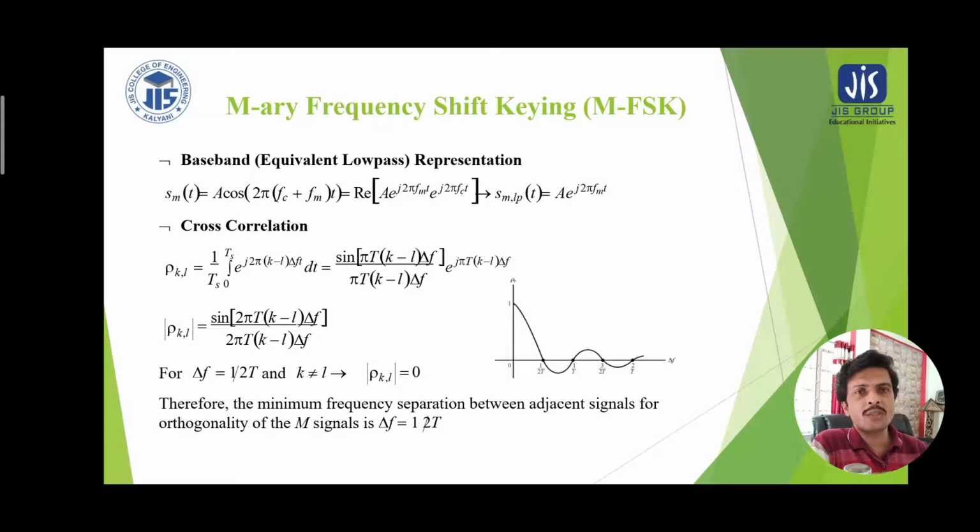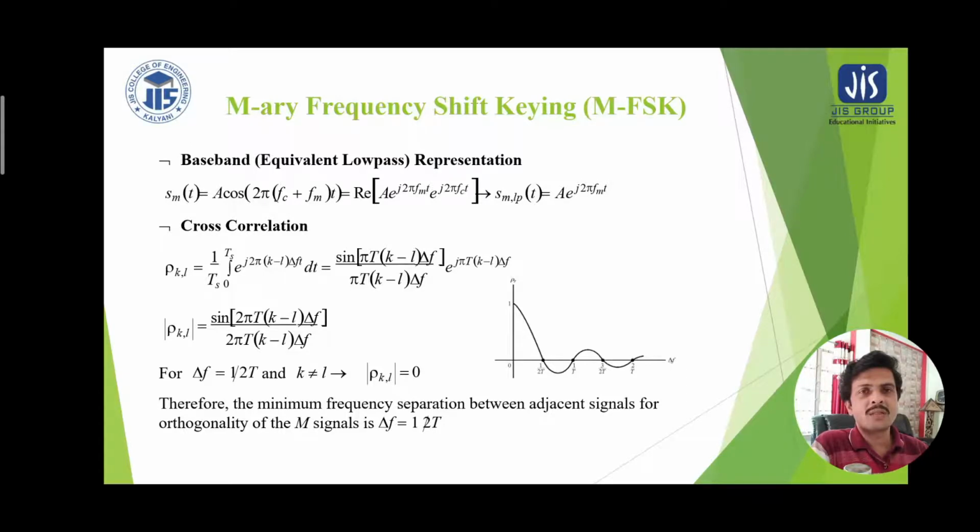Now the cross correlation can be written as 1 by Ts integration 0 to Ts e to the power j2 pi (k minus l) delta f t dt. This is equal to sin of pi T (k minus l) delta f divided by pi T (k minus l) delta f, e to the power j2 pi T multiplied by (k minus l) delta f.